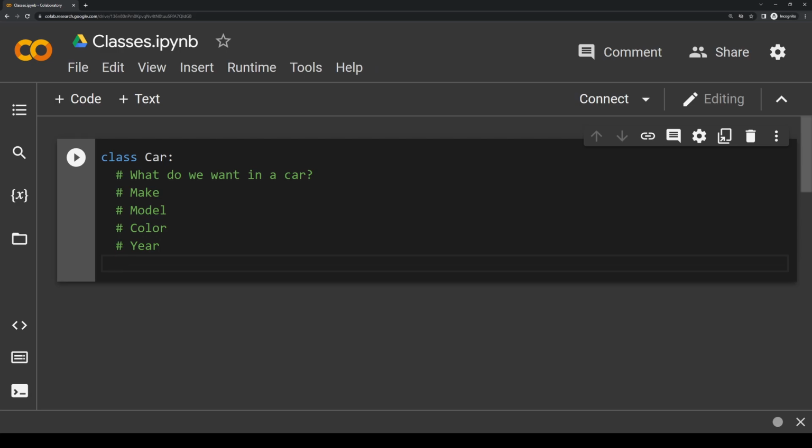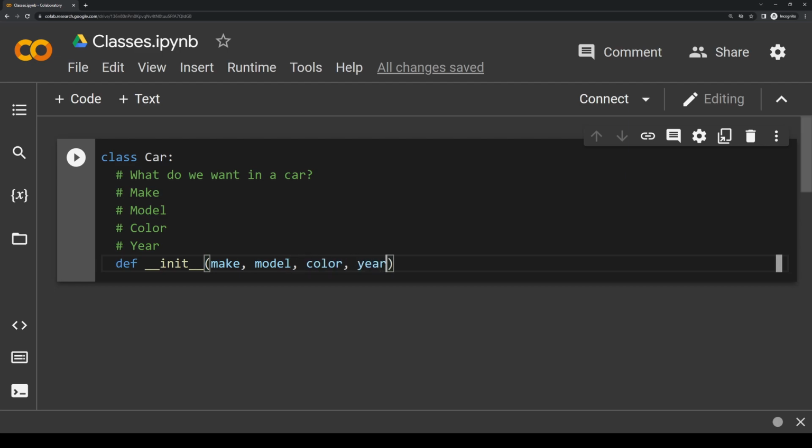Like all functions, we're going to start it with the keyword def. And then we're going to type underscore underscore init underscore underscore and then parentheses. Make sure it looks exactly like this, because if it's not written like this, it's not going to accomplish what we're trying to do. Then inside the parentheses, we're going to write all the attributes that we want to pass in. We said we wanted to have make, model, color, and year.